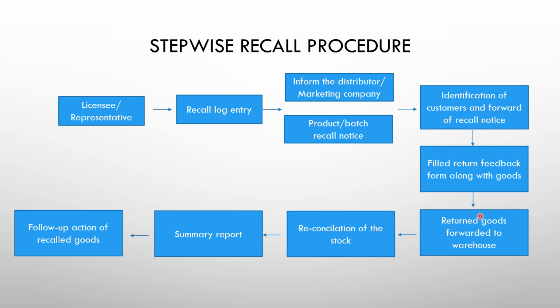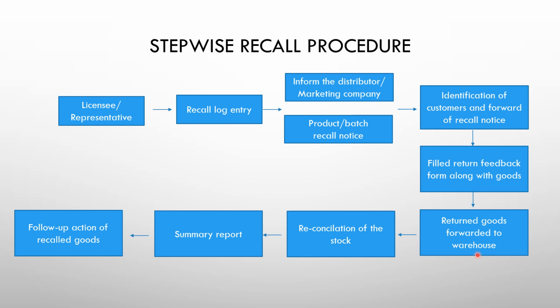The licensee or the representative has to look forward to the return goods. The product, along with the feedback form, will be received at the warehouse of the licensee or the representative. Here the responsibility of the warehouse is to have all the information about the traceability of the batch.